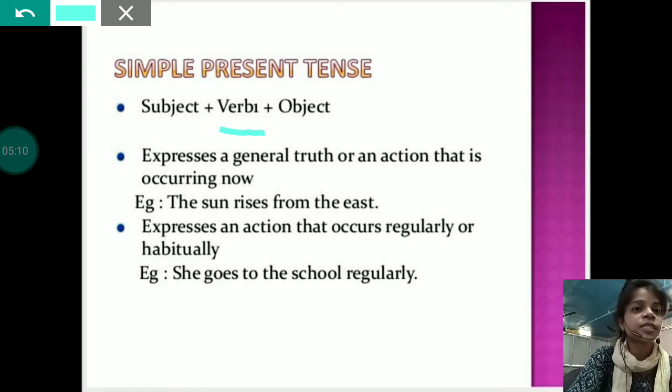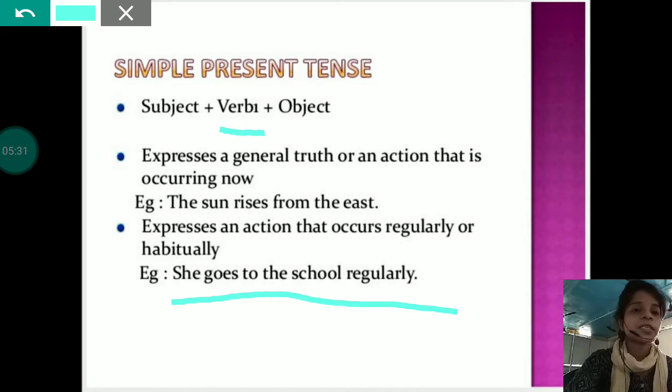Again, it expresses an action that occurs regularly or habitually. That means if we talk about any action which we do on a regular basis, then it will come under the category of simple present tense. As the example given, she goes to school regularly.